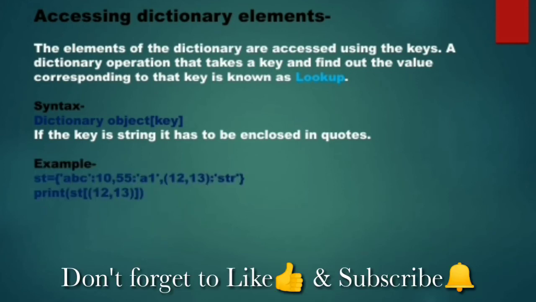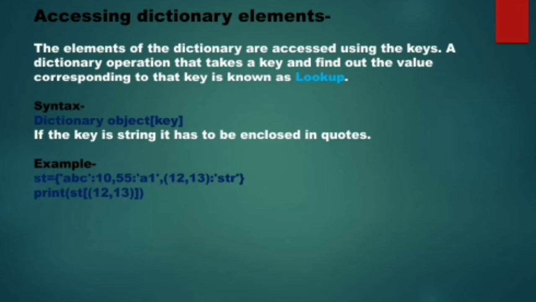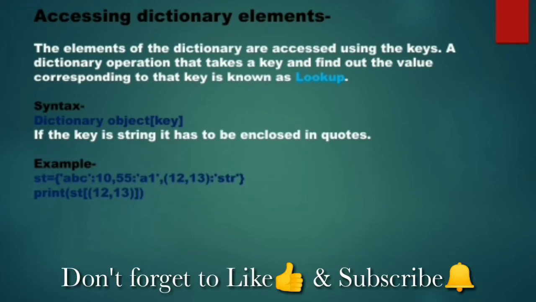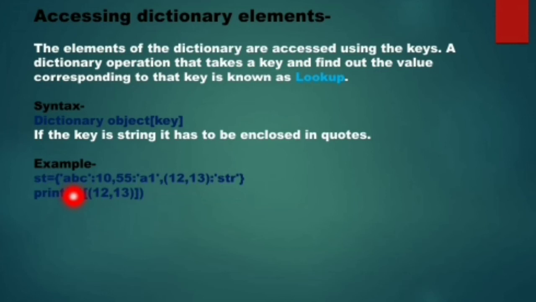Let us understand it with the help of an example. See, here I have created a dictionary ST. It contains a key ABC, a key 55 and another key as a tuple 12, 13. So when I have written print ST and within square brackets I have written the key as a tuple, this one, what answer is it going to show? It is going to display STR because this key has the value STR.